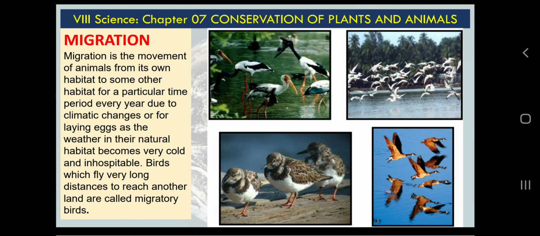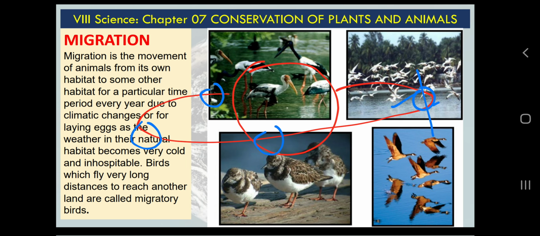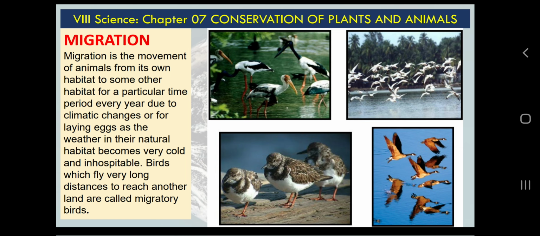Because you know, if you have paid attention in your social science and science about the revolution and rotation of earth, we know that the earth is revolving around the sun, and because of the different situations of the earth, some parts are warmer, some parts are cooler. There is a difference: one part is facing day, one part is facing night, some parts are experiencing winter, some parts are experiencing summer. So by taking advantage of this fact, some birds can migrate.